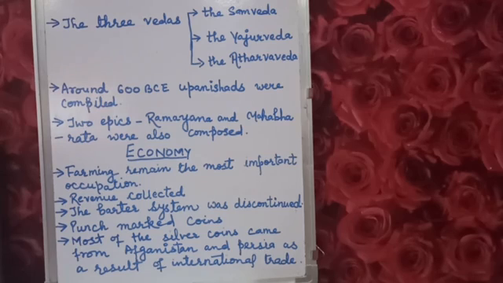Most of the silver punch mark coins came from Afghanistan and Persia as a result of international trade. So silver punch mark coins of Afghanistan and Persia were also found at the exhibition site. This shows that they had international trade with Afghanistan and Persia.